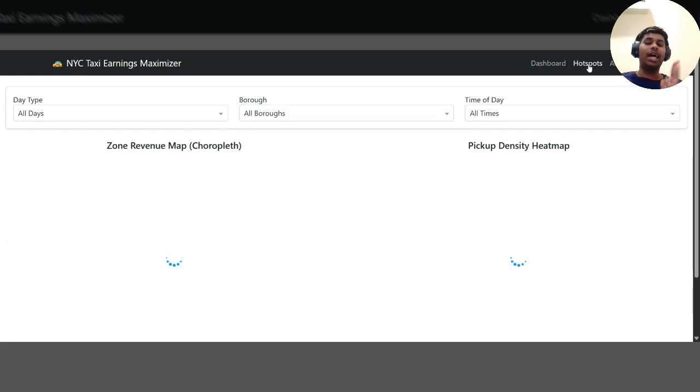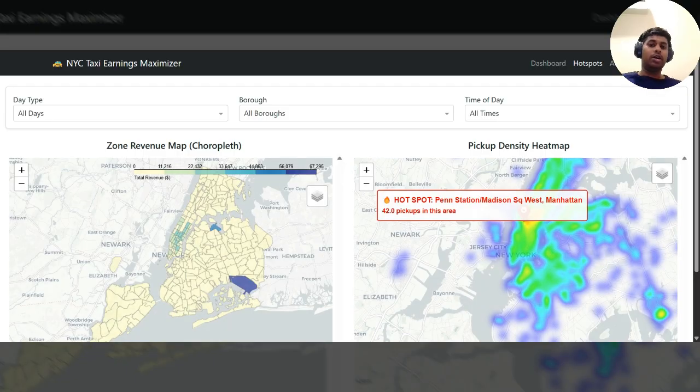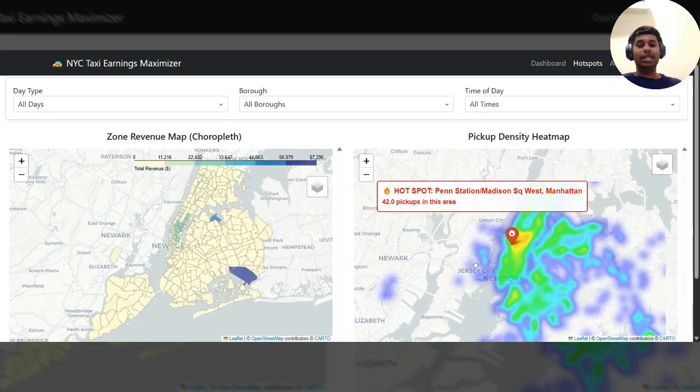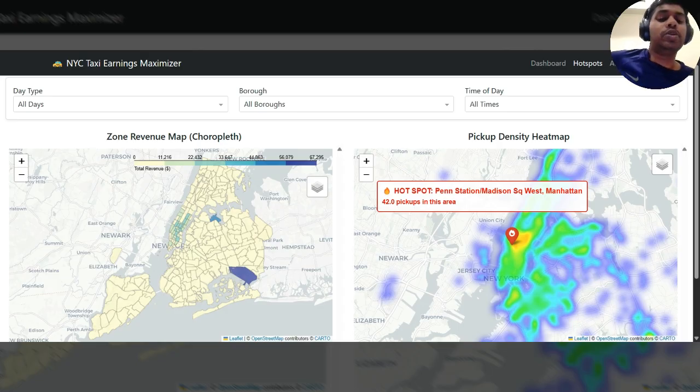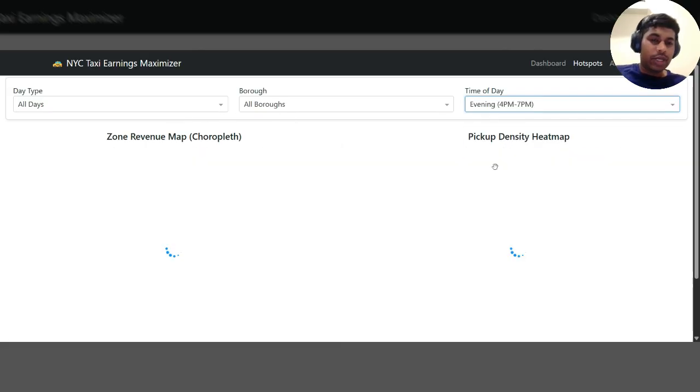Next, I have the hotspots. So in a particular zone, if the taxi driver needs to find a hotspot where there are a lot of pickups happening immediately, you can see that across all days of the week, Penn Station, which is an intercity railway station for New York City, is where the maximum number of pickups are happening. And we can filter this by evening as well.